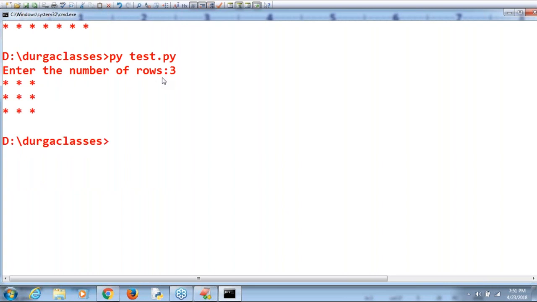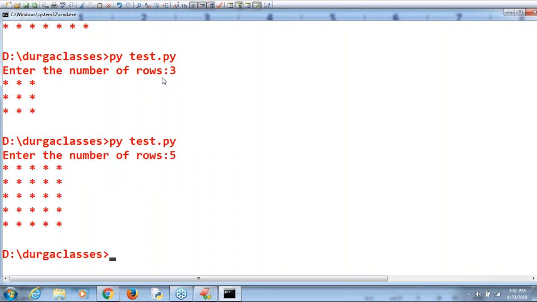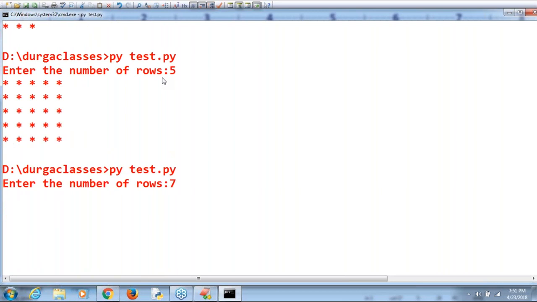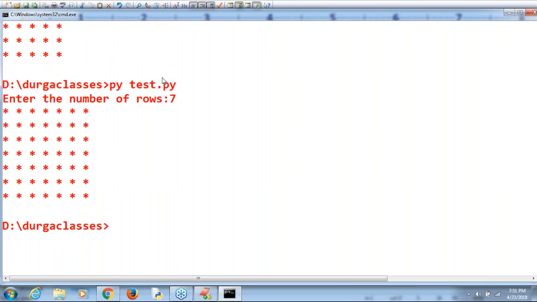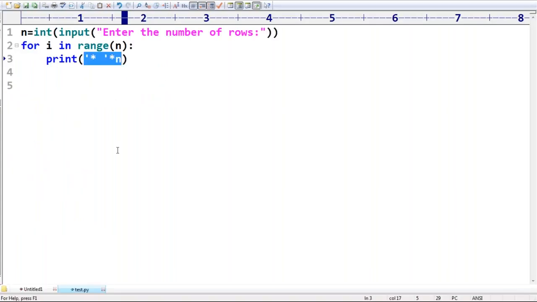Enter number of rows 3. Yes, enter number of rows, sir, 5. Then automatically enter number of rows 7. Okay, like that. Clear? Yes, man. Sir, this is just by listening I'm going to get? No, by practicing you people are going to get, sir. Remember that by practicing you people will get it much more clearly, right?